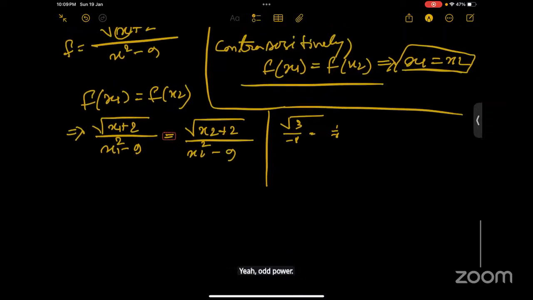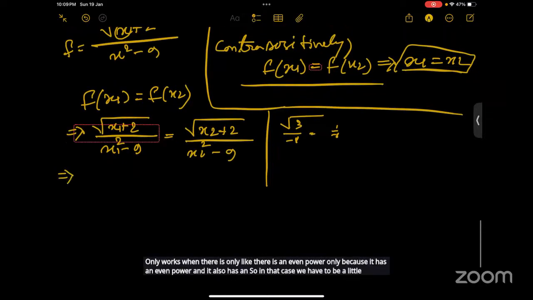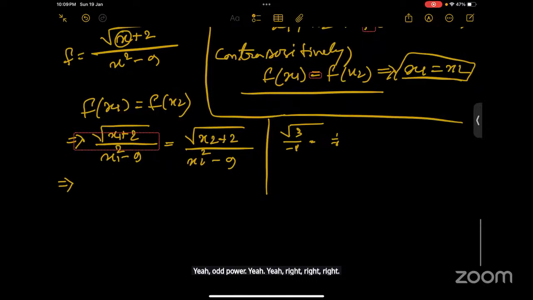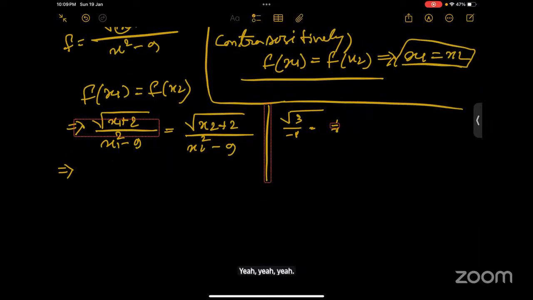So in that case we have to be a little careful and check whether this function is not one-one.